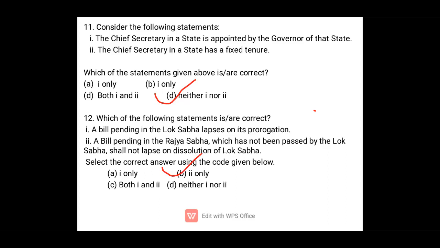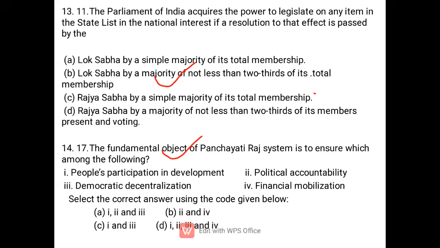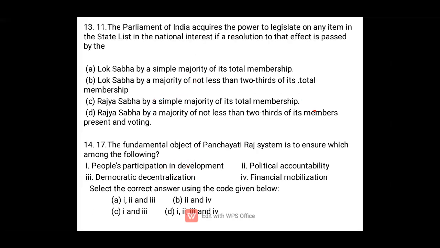Next, we'll discuss question 13. The Parliament of India acquires the power to legislate on any items in the state list in the national interest if a resolution to that effect is passed by: A, Lok Sabha by a simple majority of its total membership; B, Lok Sabha by a majority of not less than 2/3 of its total membership; C, Rajya Sabha by a simple majority of its total membership; D, Rajya Sabha by a majority of not less than 2/3 of its members present and voting, also known as special majority. So the answer will be D.